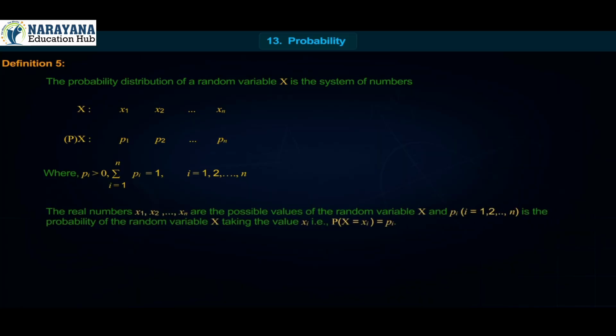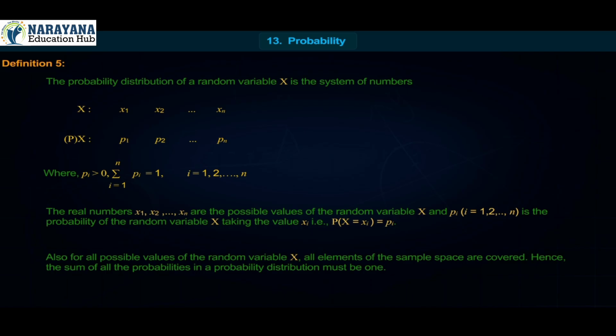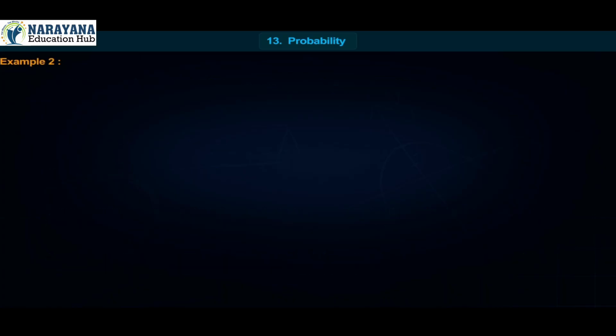The real numbers x1, x2 up to xn are the possible values of the random variable x, and pi, where i is equal to 1, 2 up to n, is the probability of the random variable x taking the value xi, that is, P of x is equal to xi is equal to pi. Also, for all possible values of the random variable x, all elements of the sample space are covered. Hence, the sum of all the probabilities in a probability distribution must be 1.